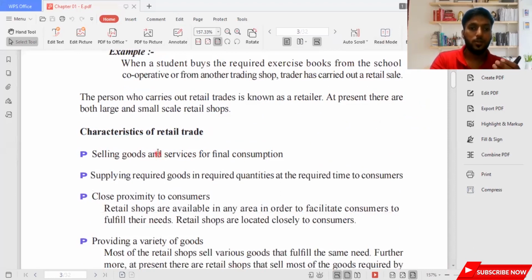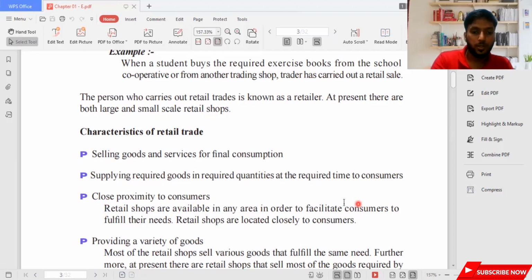Normally, a retail trader will be selling goods and services for final consumption. His main intention is to sell to the final consumer, supplying required goods in required quantities at the required time. Normally, when it comes to wholesale, you need to buy in bulk, but in a retailer's shop, you can go and get dal 500 gram, rice 200 gram, whatever quantity you require. And the third thing is close proximity to consumers.